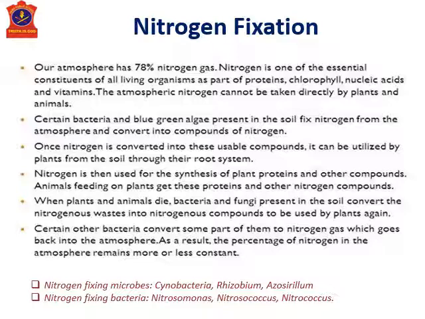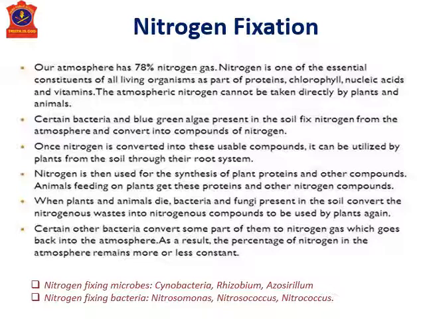I have given some examples of nitrogen fixing microbes and nitrification. The process of converting nitrogen compounds which are present in the soil again into gaseous nitrogen is called nitrification, and this is done by nitrifying bacteria.